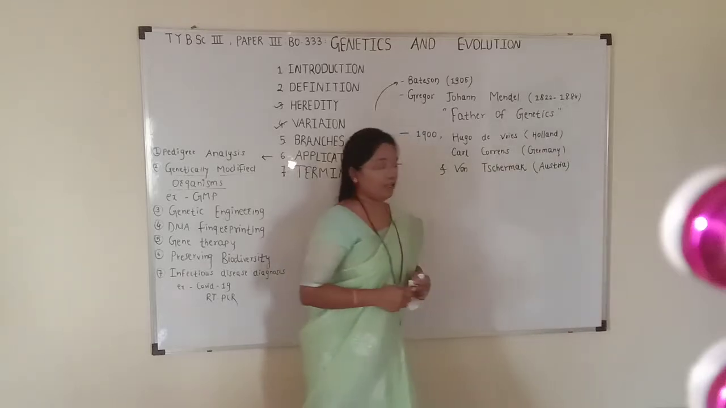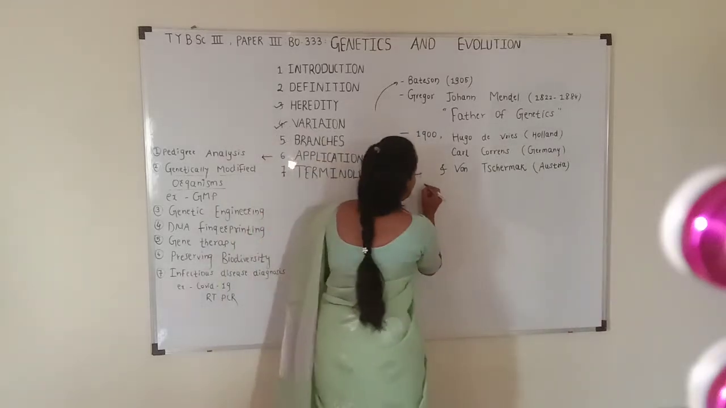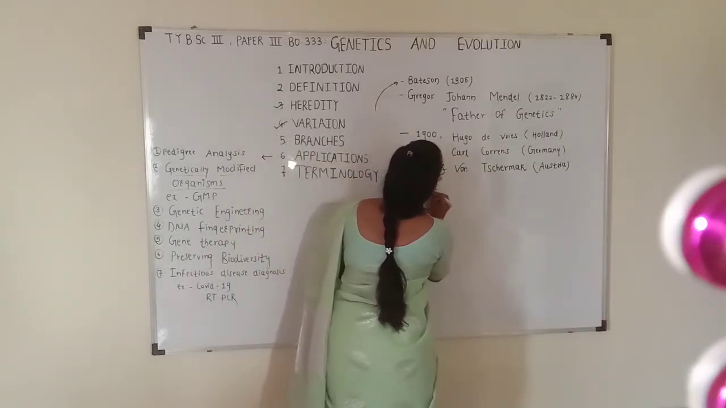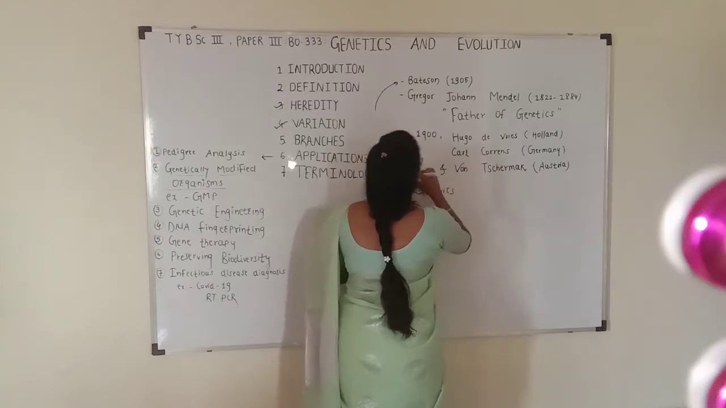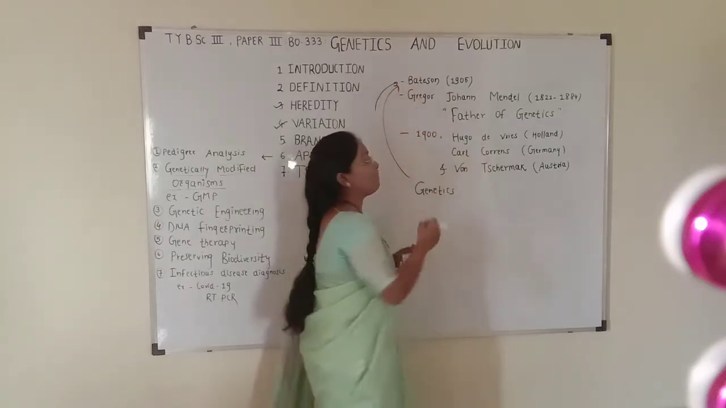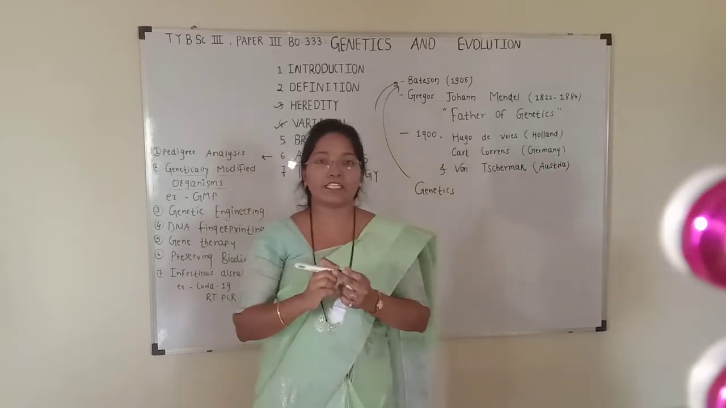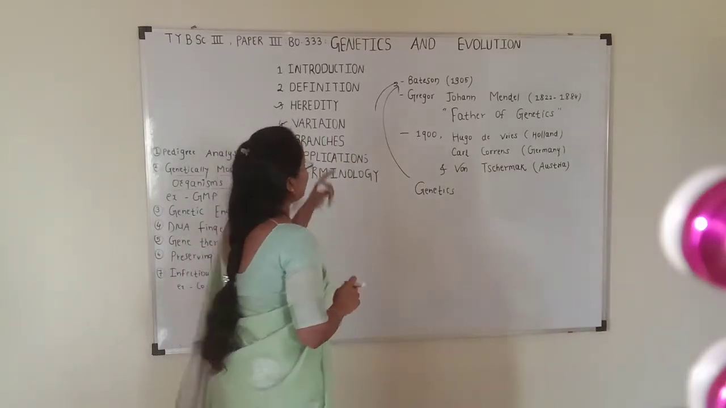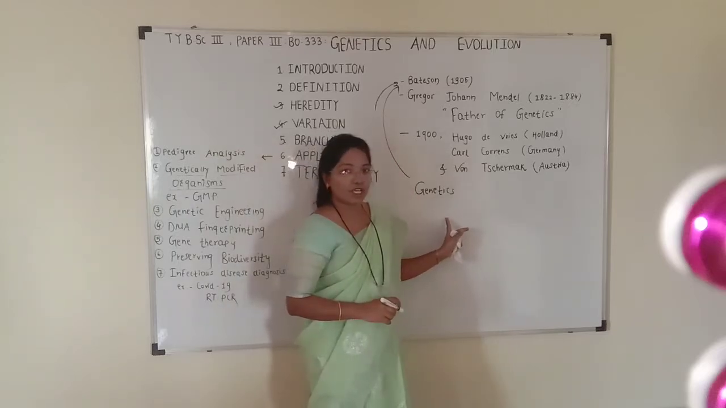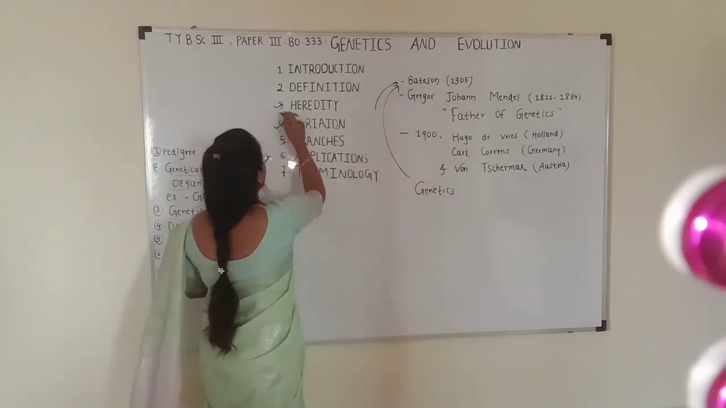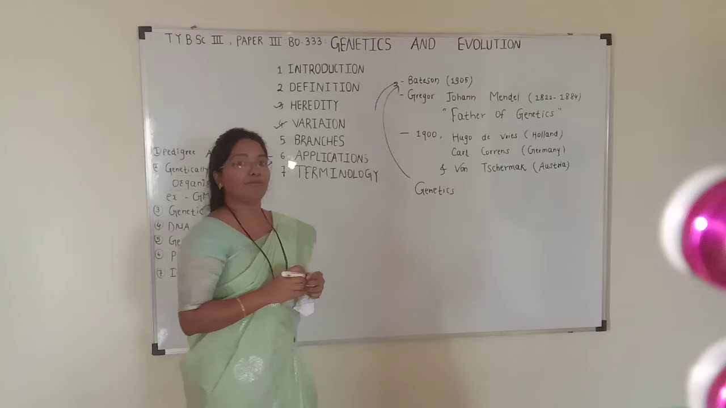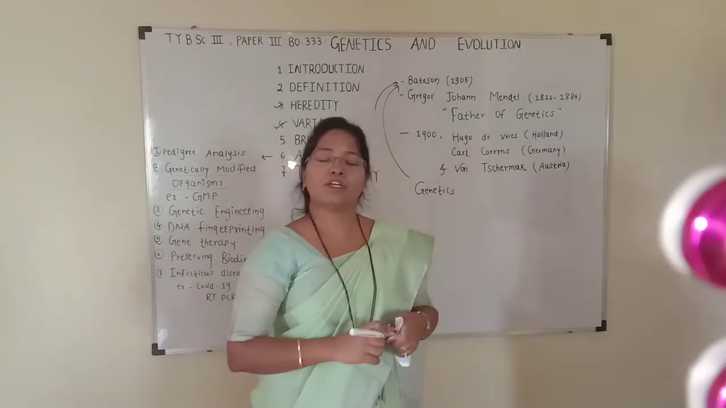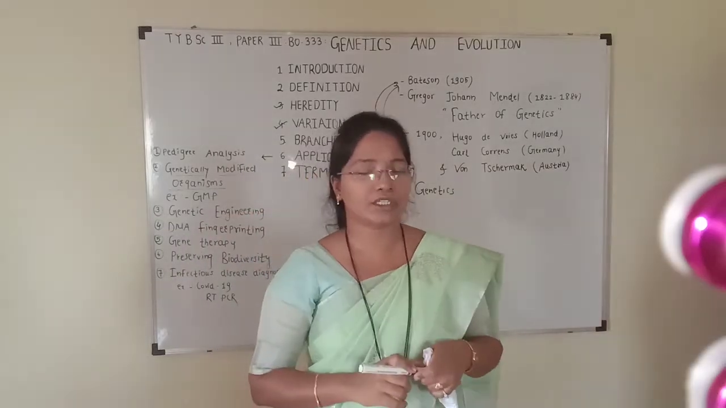In introduction, the term genetics was coined by scientist Bateson in 1905. Genetics is the branch of biology which deals with the study of heredity and variation. So what is the meaning of this heredity and variation?